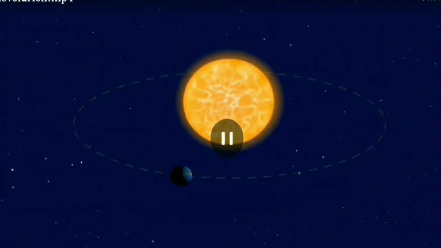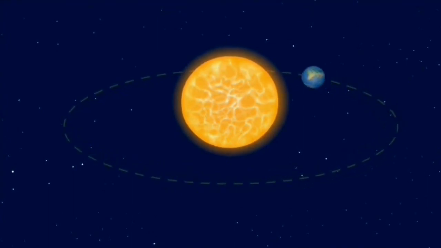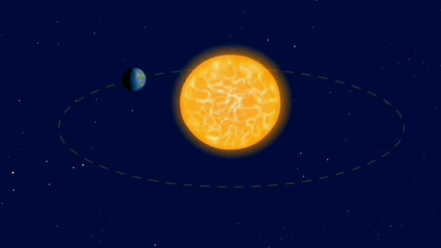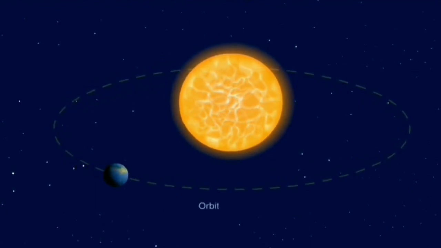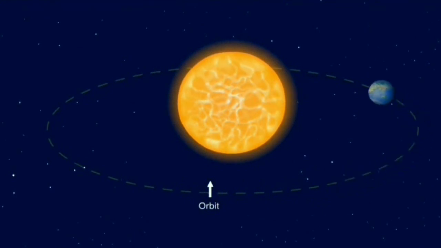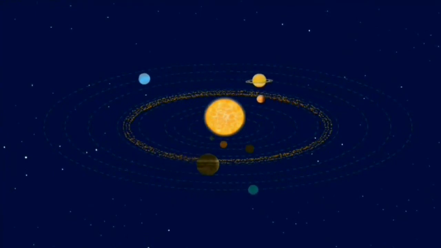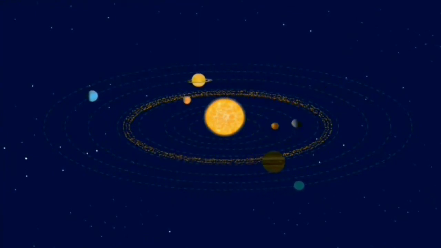You can see this is the rotation. So when the Earth is moving around the Sun, it is called revolution. The Earth moves around the Sun in a fixed elliptical path. The path is the orbit. The Earth moves in its orbit at a speed of 30 kilometers per second, which makes seasons happen. All planets also move around the Sun in fixed orbits.